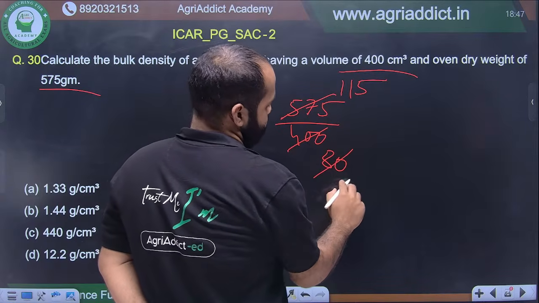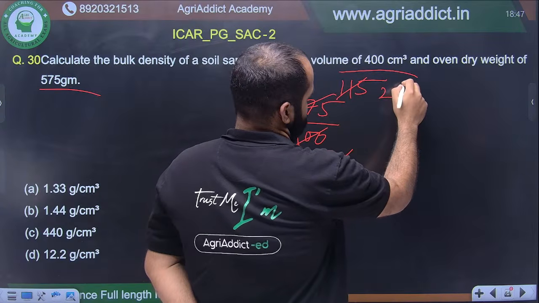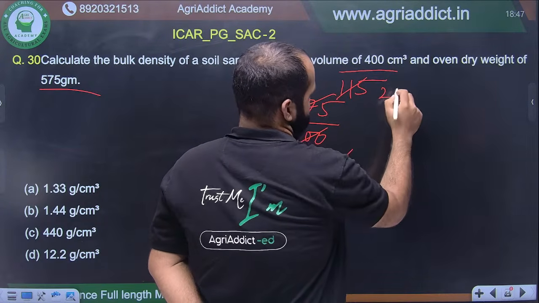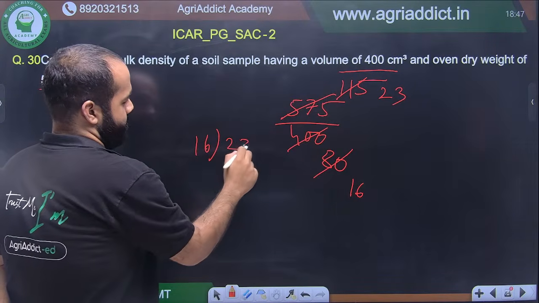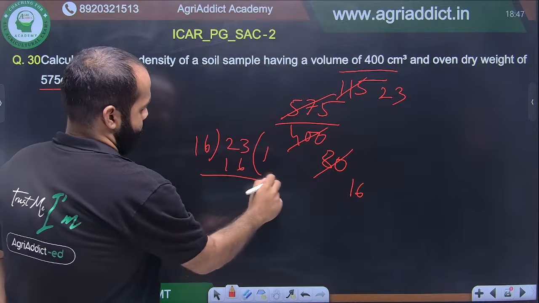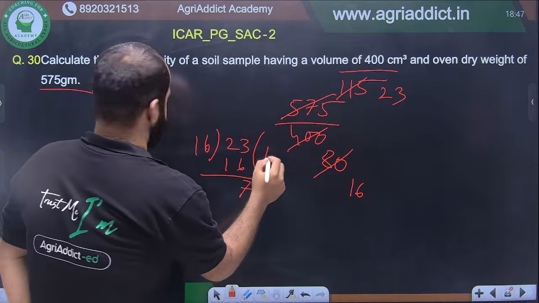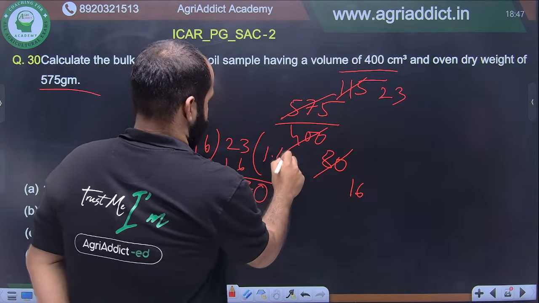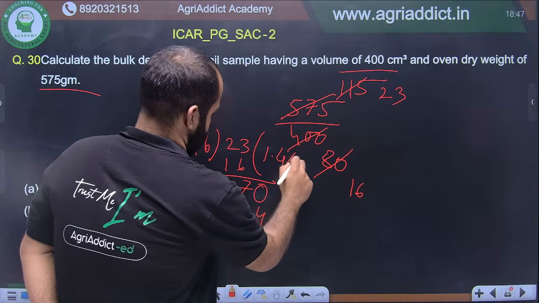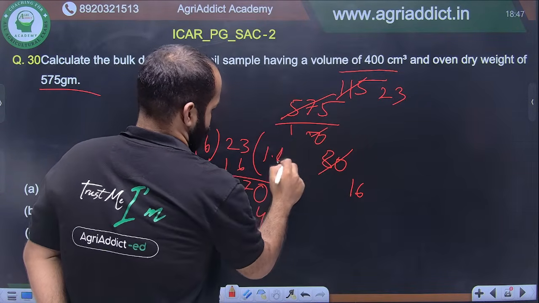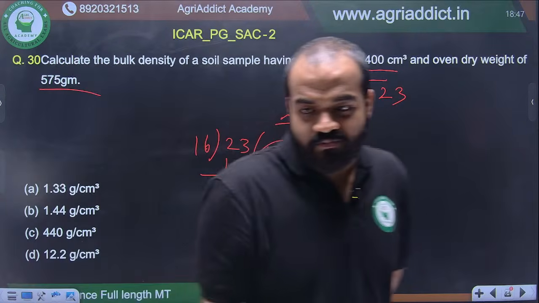So इसको 5 से फिर से काटते हैं. 5 16 5 2 सर 10, 23 by 16. So it will be around 1.43 means 1.44, right?